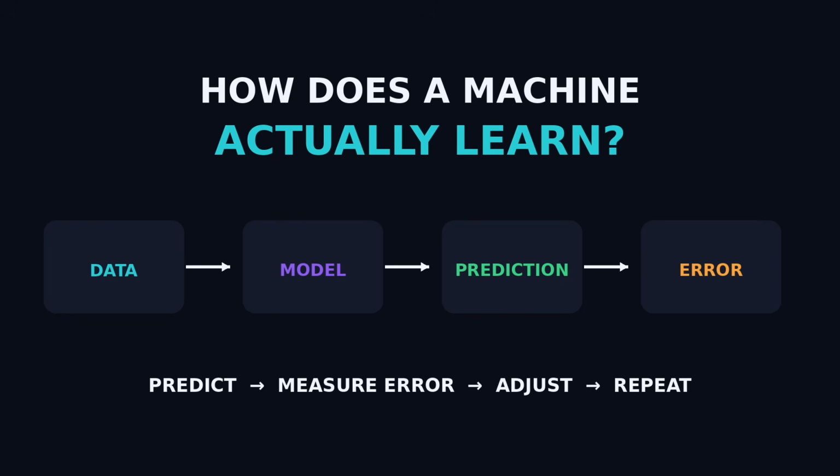What exactly happened inside the machine? How did numbers turn into a prediction? How did the model know that it was wrong? How did it improve itself? And most importantly, what does learning actually mean in machine learning? In this video, we are going inside that process step by step. By the end, you will understand the fundamental loop behind machine learning. And let's see how this actually works.